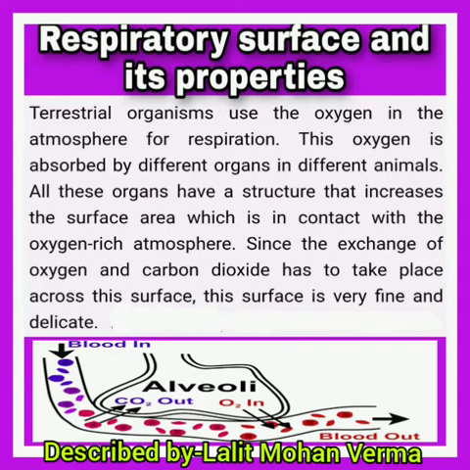Respiratory surface and its properties. Students, as you know, terrestrial organisms use the oxygen in the atmosphere for respiration. This oxygen is absorbed by different organs in different animals. All these organs have a structure that increases the surface area in contact with the oxygen-rich atmosphere. Since the exchange of oxygen and carbon dioxide has to take place across this surface, it is very fine and delicate.